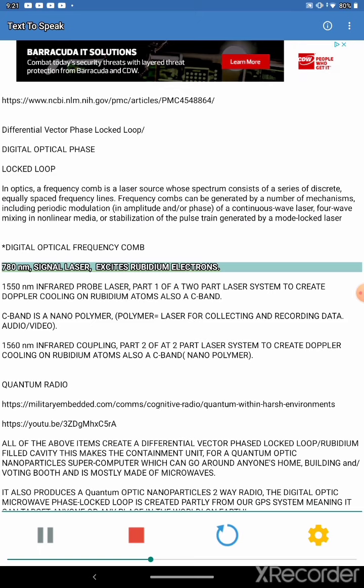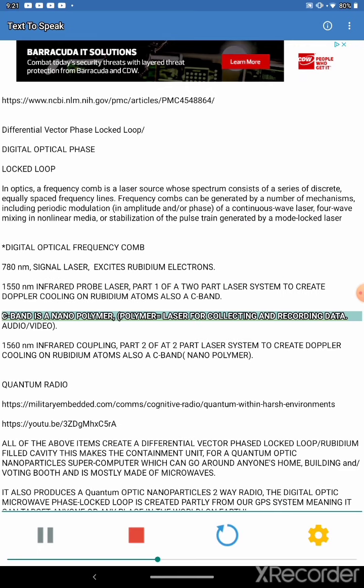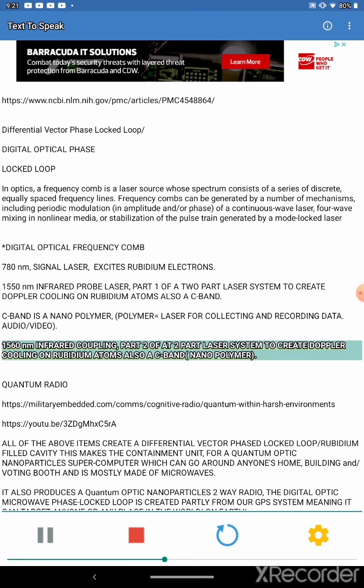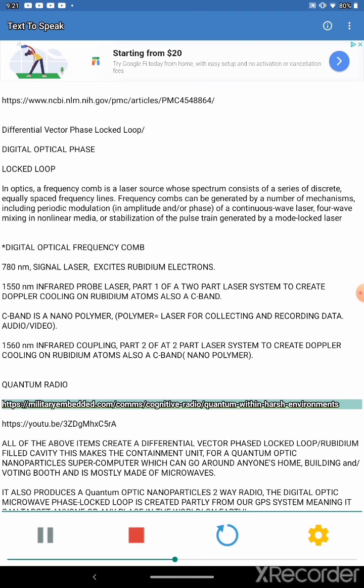780 nm signal laser excites rubidium electrons. 1550 nm infrared probe laser, part 1 of a two-part laser system to create Doppler cooling on rubidium atoms, also a C-band. C-band is a nanopolymer, polymer equals laser for collecting and recording data. Audio, video. 1560 nm infrared coupling, part 2 of a two-part laser system to create Doppler cooling on rubidium atoms, also a C-band nanopolymer. Quantum radio.